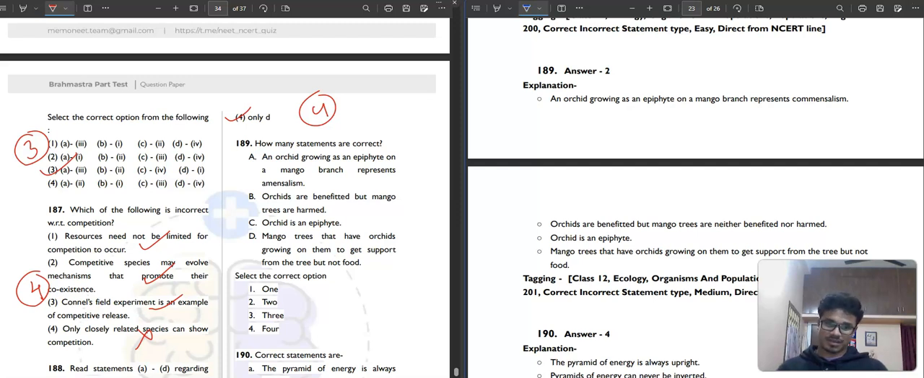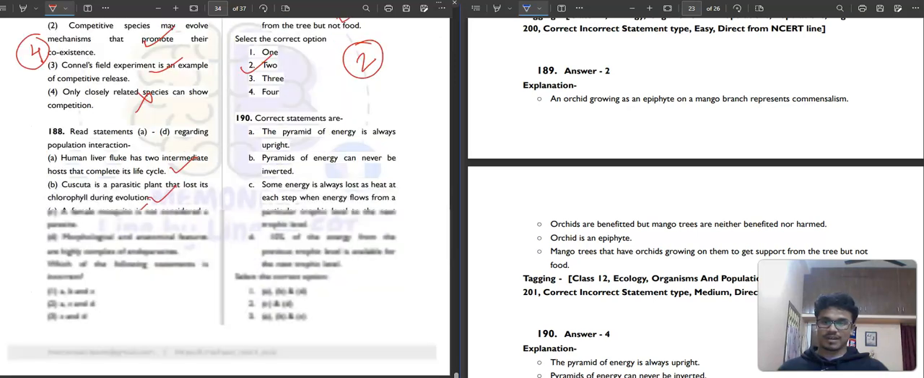How many statements are correct? An orchid growing as an epiphyte on the mango branch represents amensalism. So this represents commensalism, not amensalism. Orchids are benefited, but mango trees are harmed. No, how are they getting harmed? Mango trees don't lose anything. Orchid is an epiphyte. Obviously, mango trees that have orchids growing on them give support, but not food, because the orchids have their own food. So the correct ones are two. Option 2 is the correct answer. Question number 190.